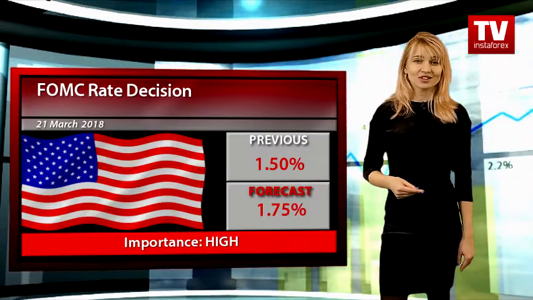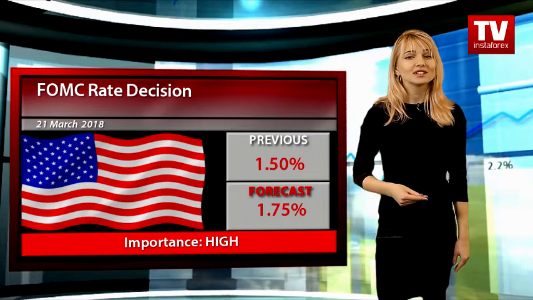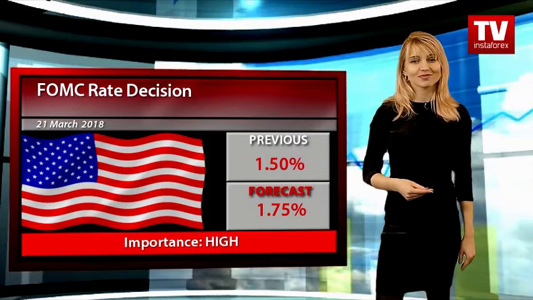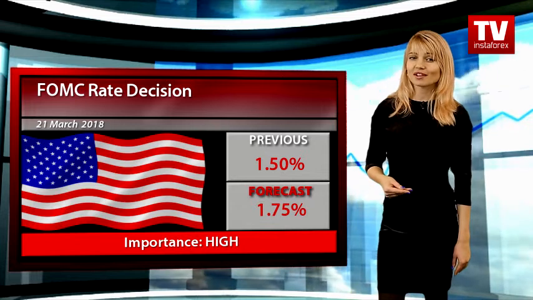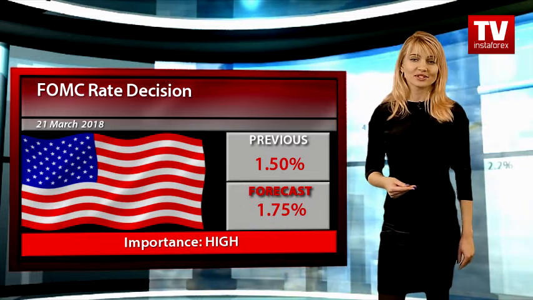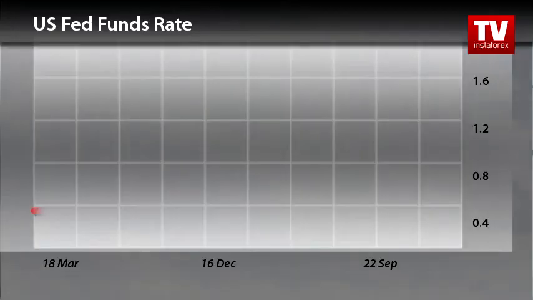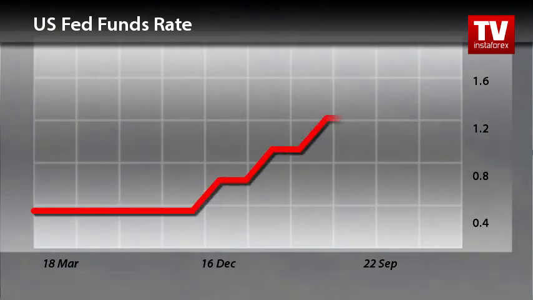On Wednesday, the US Federal Reserve will announce its key interest rate decision. Markets forecast the central bank to take the rate up to 1.75%. The previous time, after a two-day meeting of its policy-making committee, the Fed left its benchmark interest rate unchanged in a range of 1.25% to 1.5%, a relatively low level that the Fed said would help support continued job growth and strong inflation.